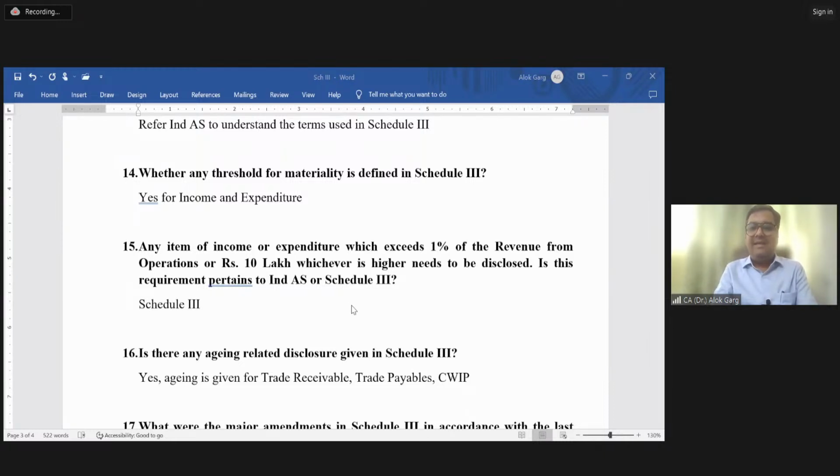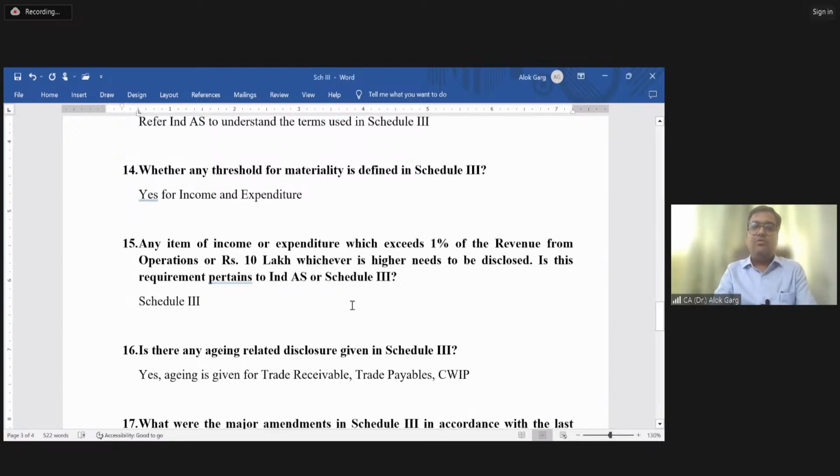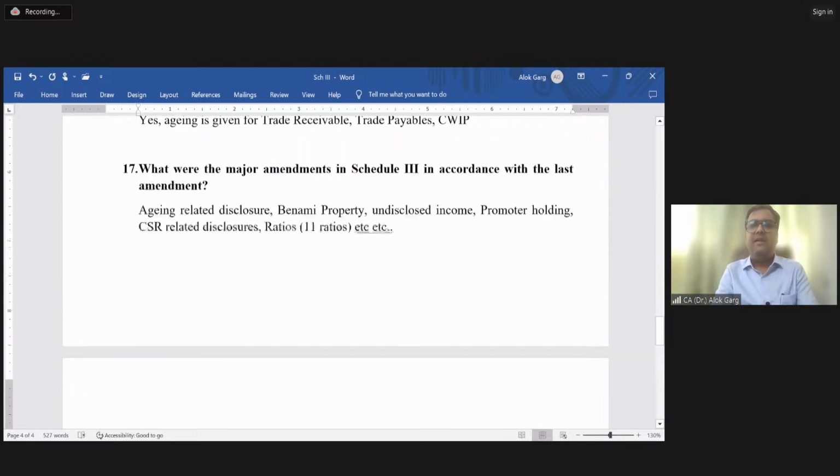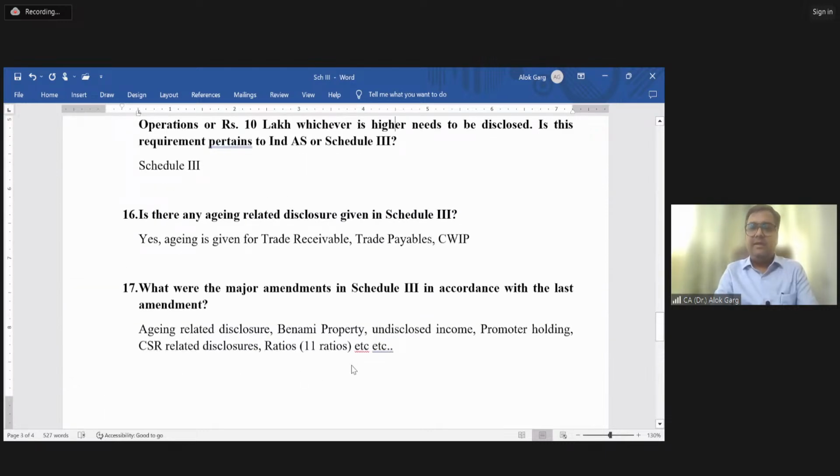Tanisha is asking, sir, is there any disclosure or notes to accounts requirement which has been introduced as an amendment recently? So the recent amendment was, Tanisha, on 24th March 2021, right? And yes, you are right, Tanisha. The ratios, 11 ratios are there, right? One of the major requirements is ratios. So 11 ratios are required to be disclosed. Okay, I'm not going into each and every detail. Okay, is that clear?